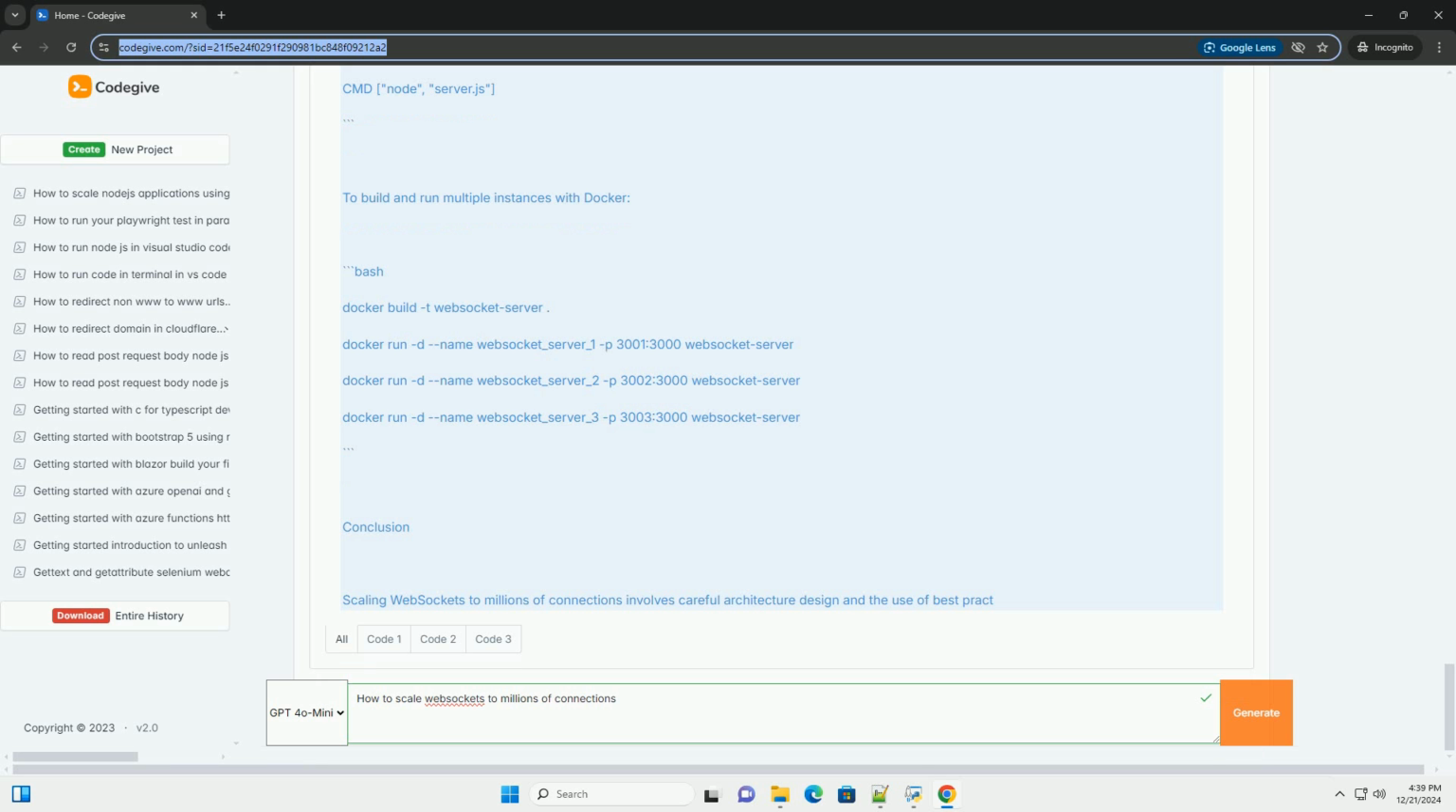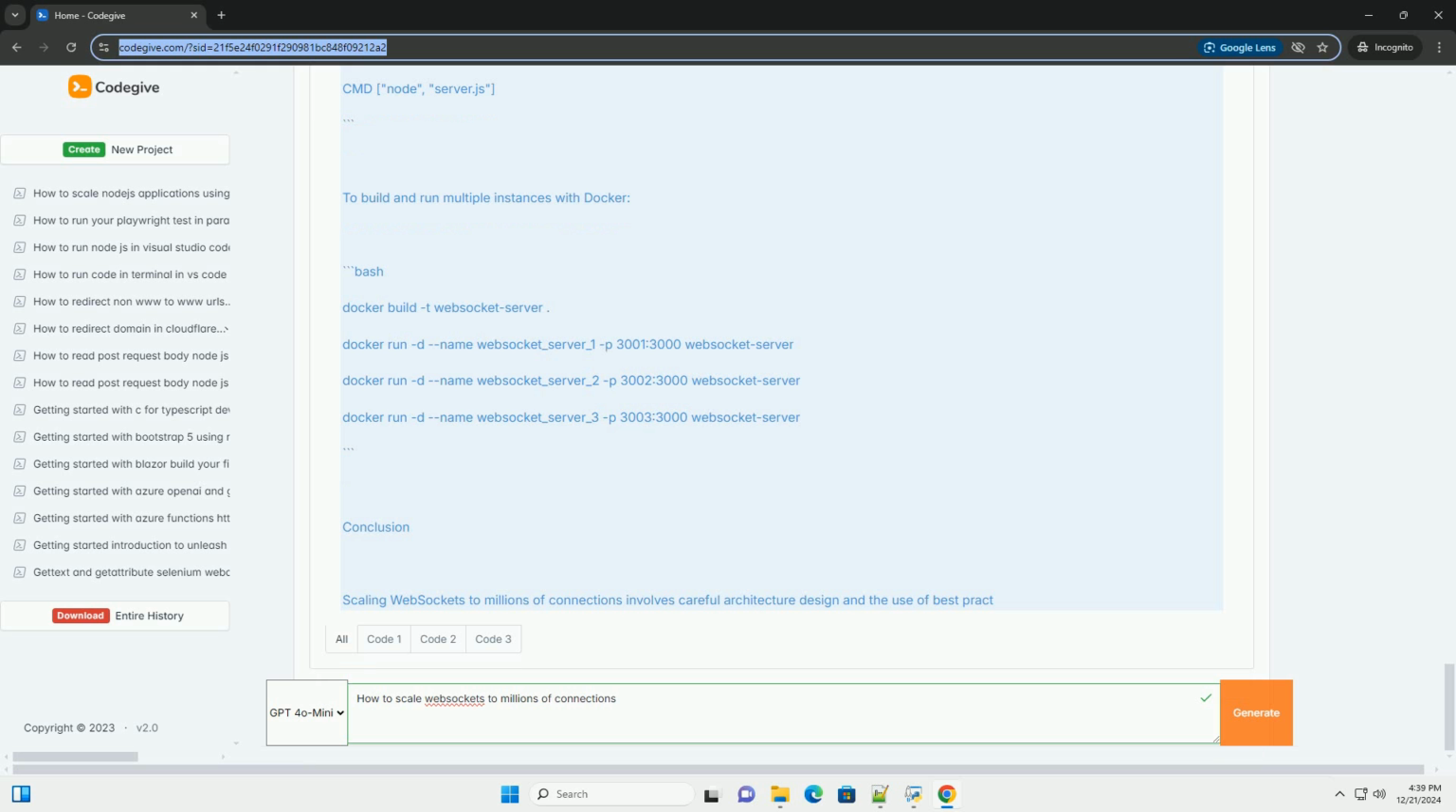Strategies for scaling WebSockets. 1. Use a load balancer. A reverse proxy/load balancer can distribute WebSocket connections across multiple server instances. Tools like nginx or HAProxy can help with this. 2. Horizontal scaling. Deploy multiple instances of your WebSocket server on different machines. This allows you to handle more connections by distributing the load.